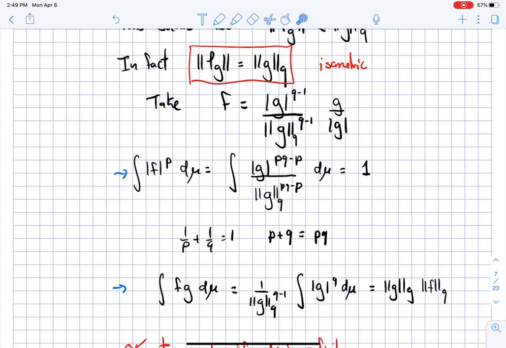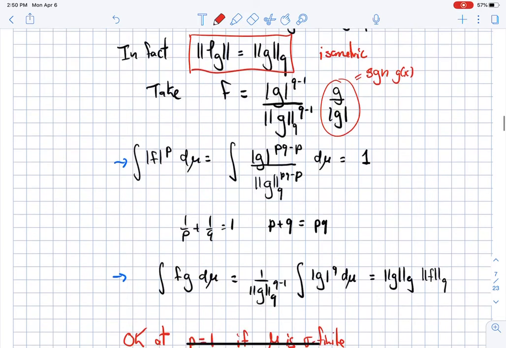And therefore, once you know that, if I compute the integral of fg, and this is why I have this g over absolute value of g, that if you think about it, is actually the sign function, sign of g of x, then when you integrate fg, because of the q minus 1, you get the qth power, and everything cancels, so that you get the norm of g in LQ. So L_g of f, with the special function f, which is a bit clever, gives you the norm of g in LQ.